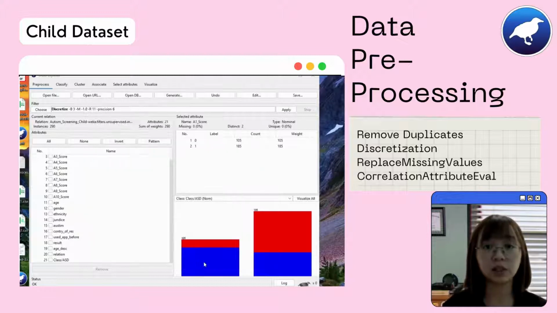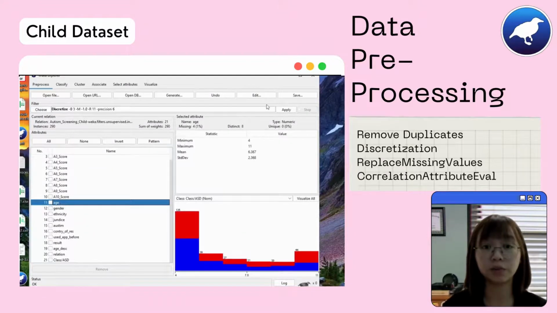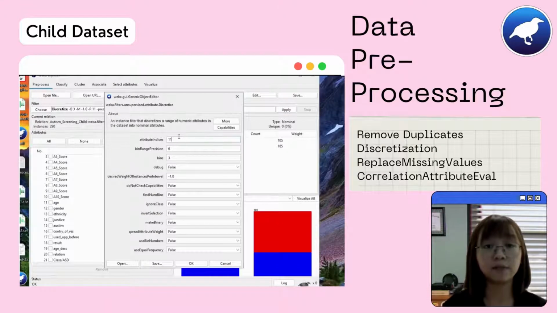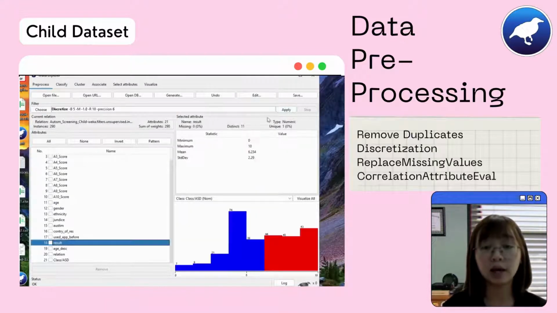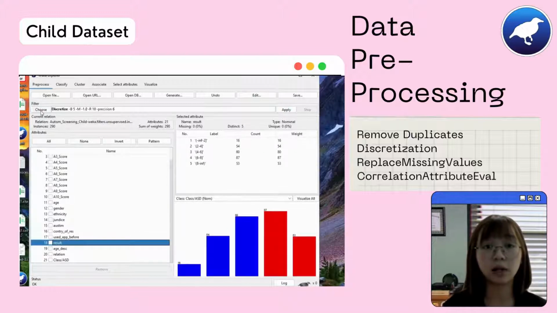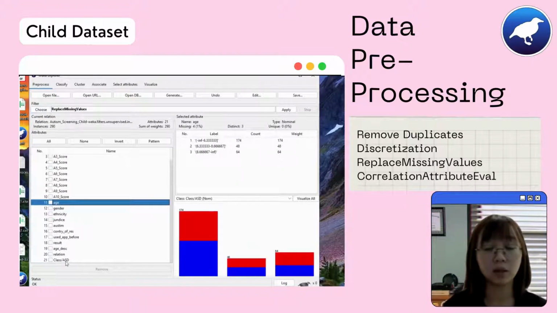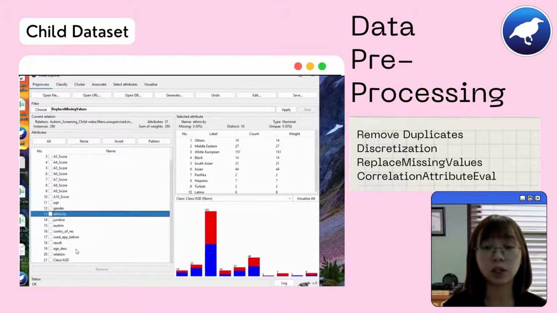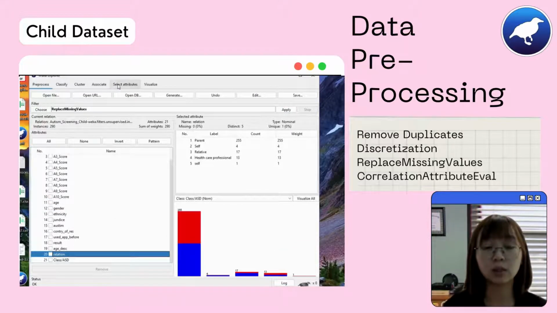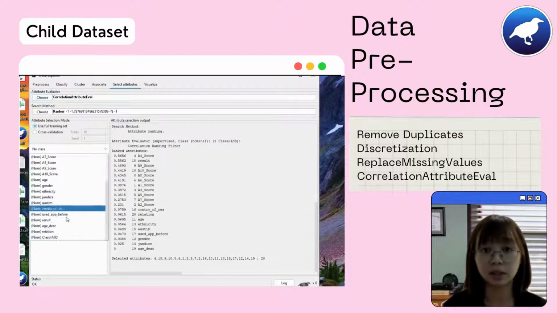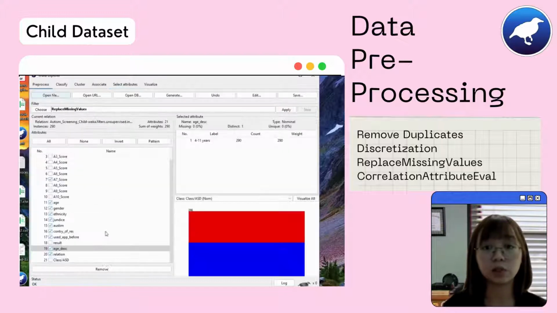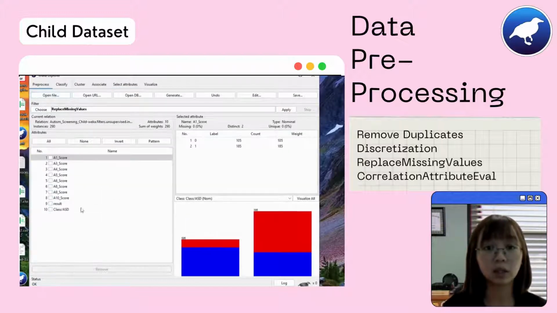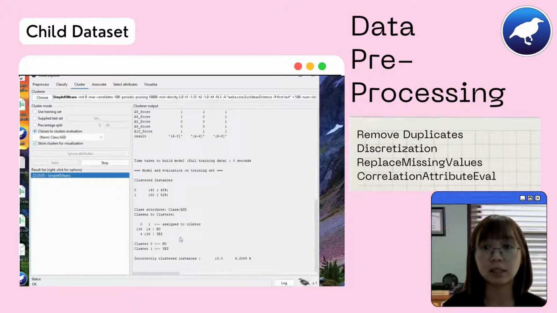The discretization filter is then applied to both the age attribute and the result attribute into 3 and 5 bins respectively. The missing values in the attributes age, ethnicity, and relation are also handled by using the replace missing value filter, which replaces the missing values with mean and mode. Later, the attributes are evaluated by using the correlation attribute eval, and those that scored lower than 0.3 are disregarded during the clustering.